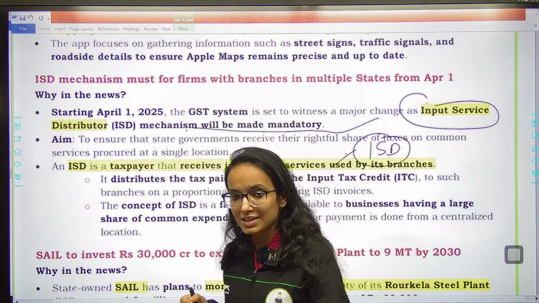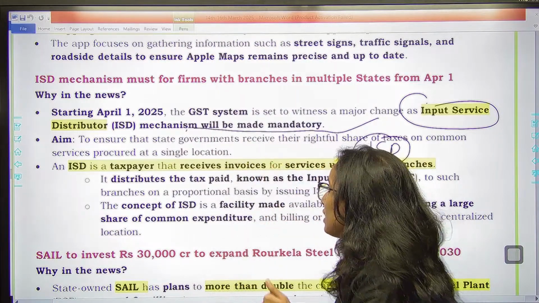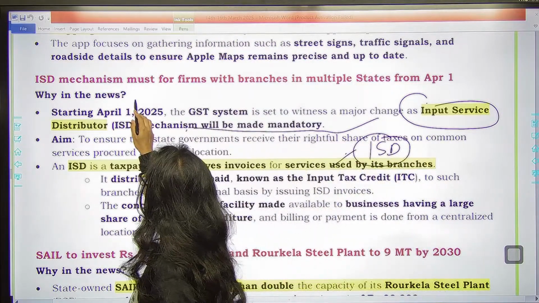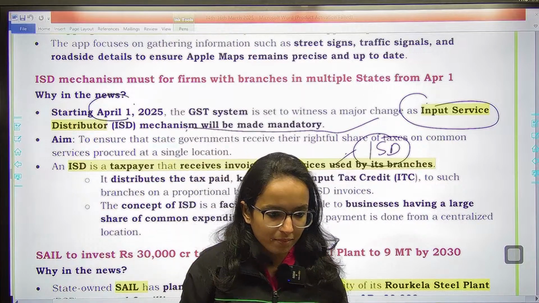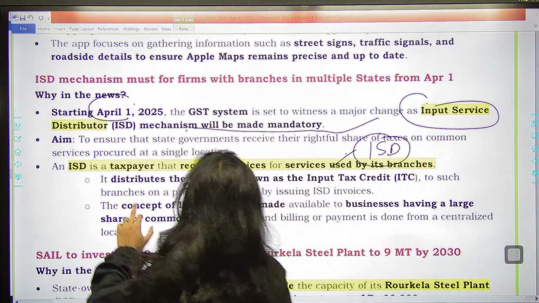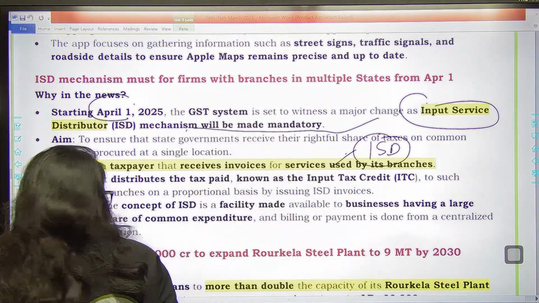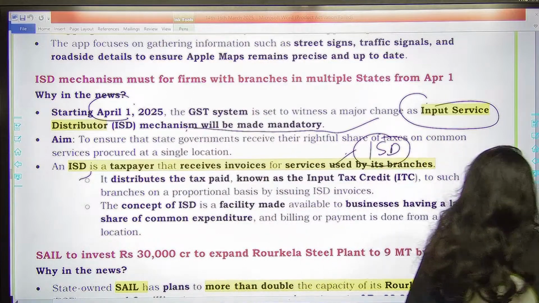Now, what is ISD? You need to understand ISD. Also remember the implementation date. Implementation date is 1st April 2025. See, ISD क्या है? Let me explain you with an example.